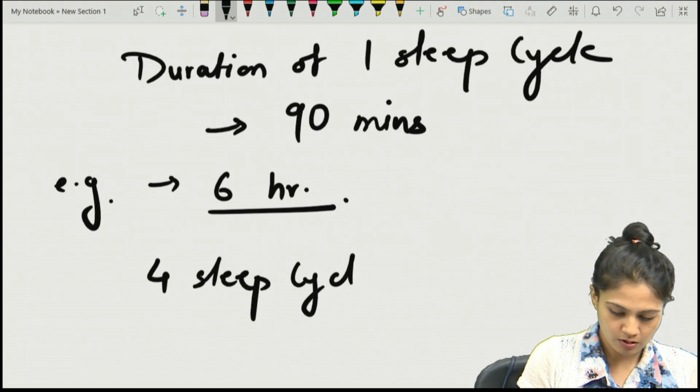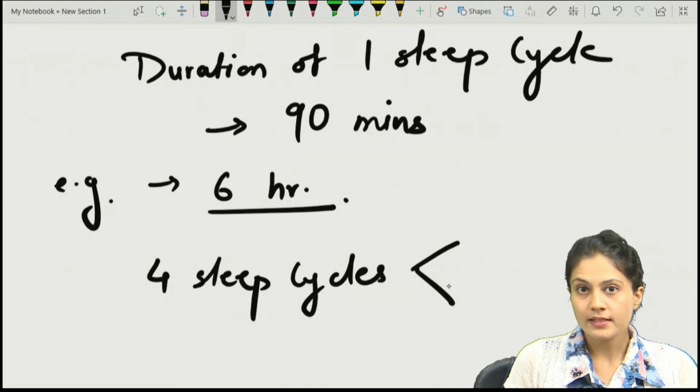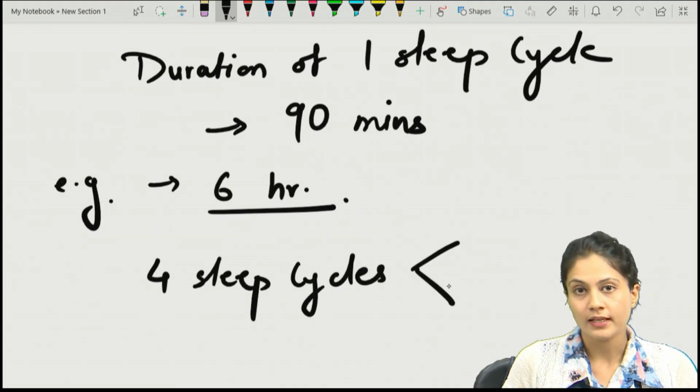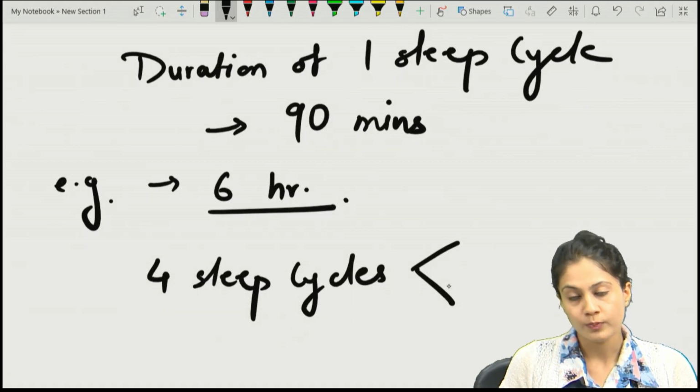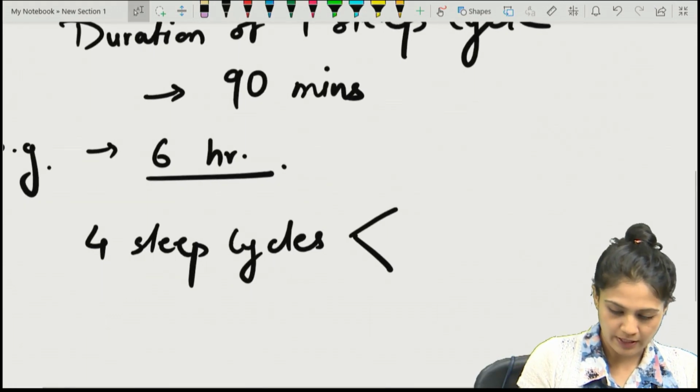In these there are 2 phases of sleep, that is NREM sleep, non-rapid eye movement, and REM, rapid eye movement.